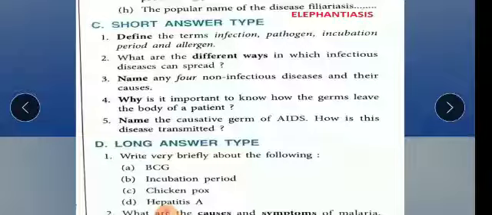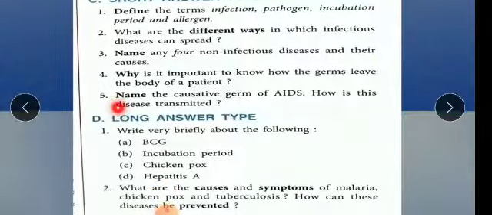Now in my video I have already explained incubation period. So all of you know that incubation period is the time from infection up to the appearance of the first symptom of a disease. Okay, from the entry of a germ, the appearance of the first symptom is the incubation period. And allergen is the agent or the substance that causes allergy. Okay children, so these four you can write.